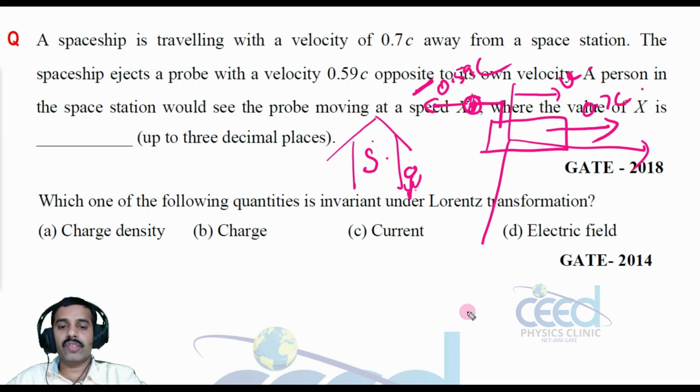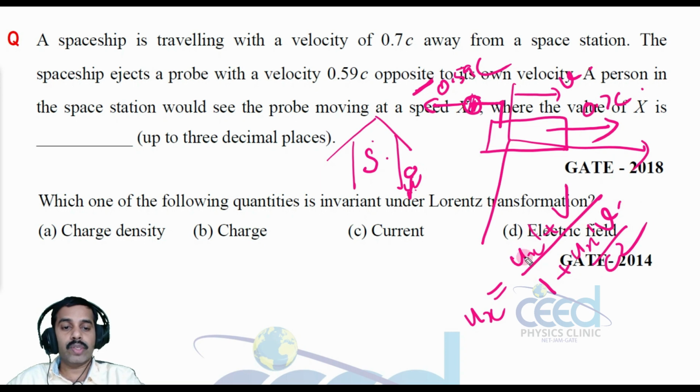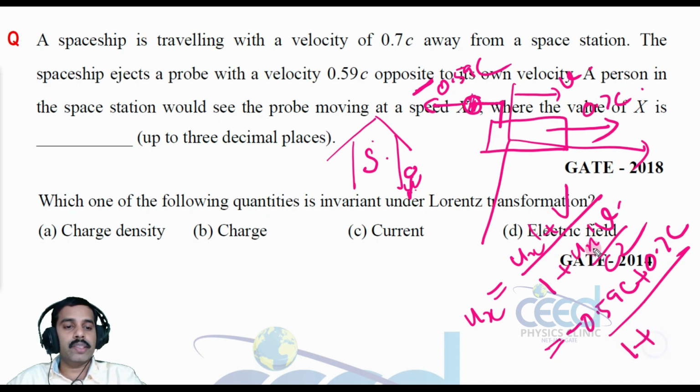So by the velocity addition theorem, what is ux with respect to this laboratory frame? That is ux dash plus v divided by 1 plus ux dash v divided by c square. But this ux dash is negative, so minus 0.59 c plus v, where v is 0.7 c, divided by 1 plus ux dash v by c square, that is minus 0.59 c into 0.7 c divided by c square.